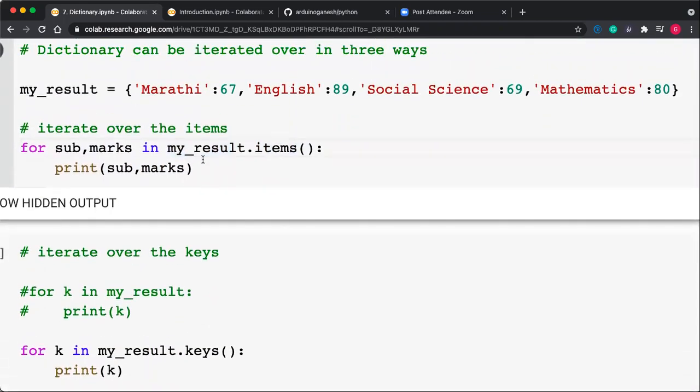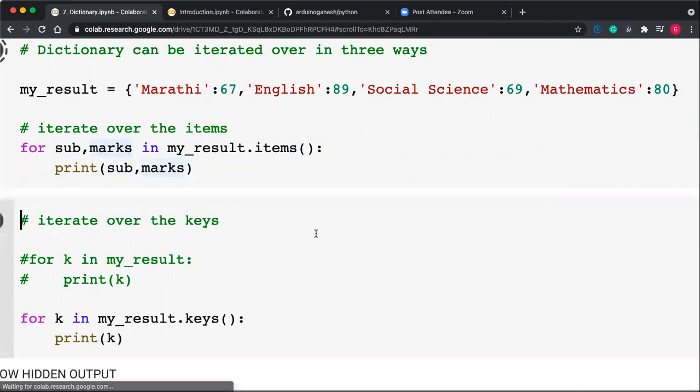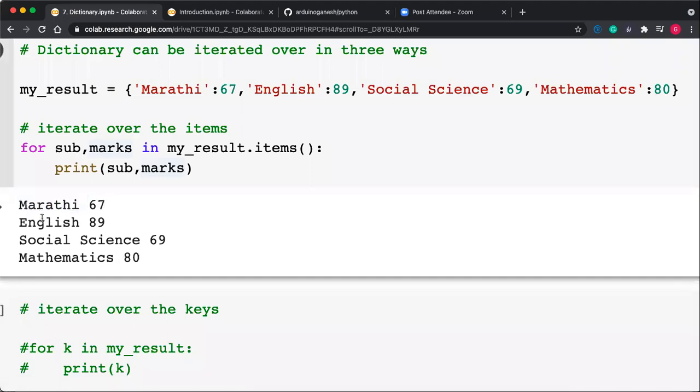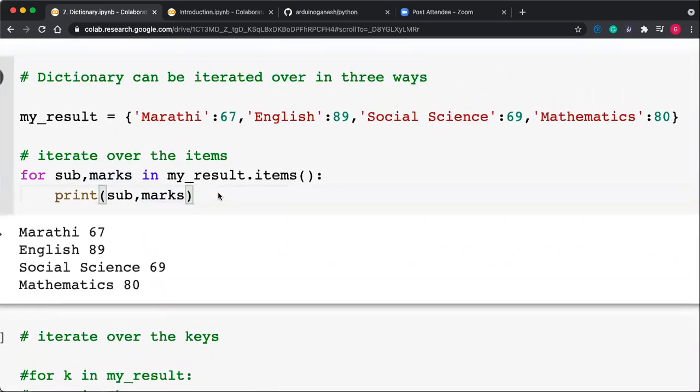If you are using .items(), then subject, marks: keys get assigned to sub, and 67 is assigned to marks. Okay, and I'm printing it. So you get the output as first is subject, Marathi 67, English 89, social science 69, mathematics 80. So in this way, we can iterate over the dictionary.